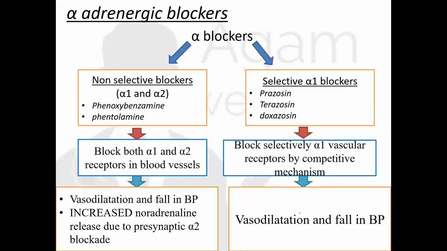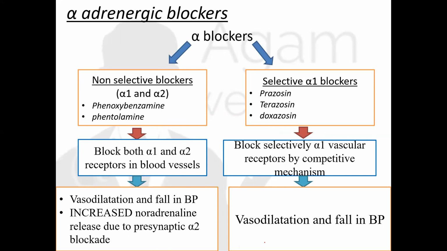Coming to the next group of drugs, the alpha adrenergic blockers. These alpha blockers are classified into non-selective blockers and selective alpha-1 blockers. The non-selective blockers, that is alpha-1 and alpha-2 combined, are phenoxybenzamine and phentolamine. Selective alpha-1 blockers are prazosin, terazosin, and doxazosin.